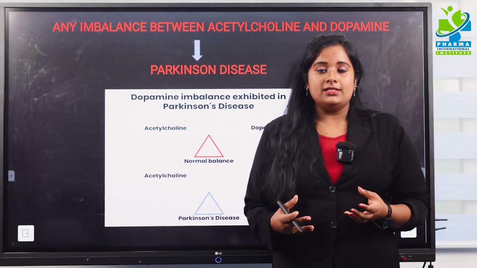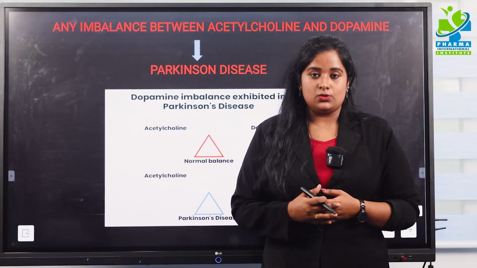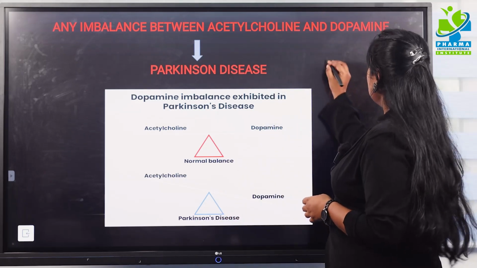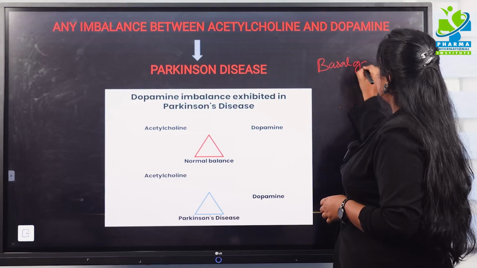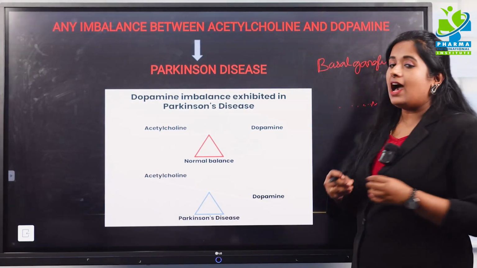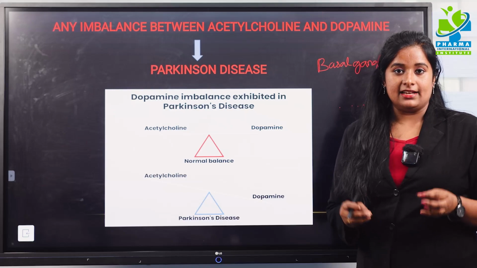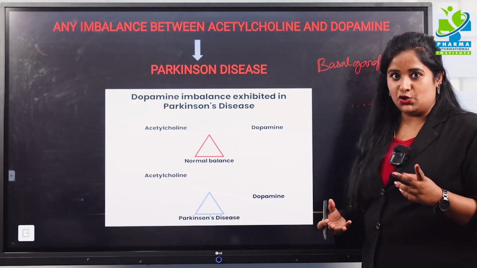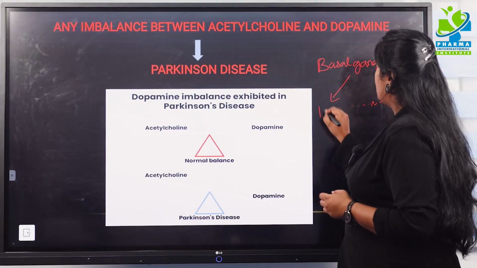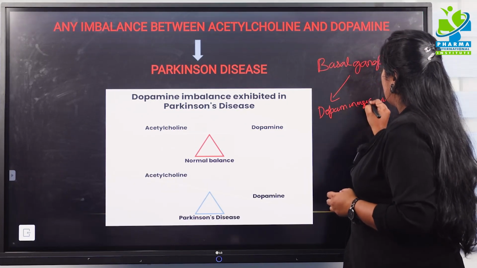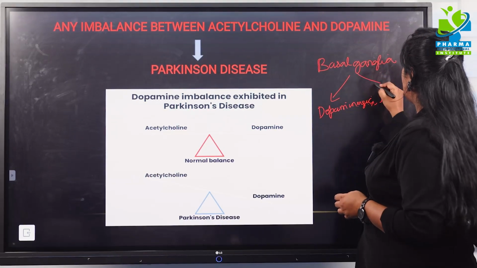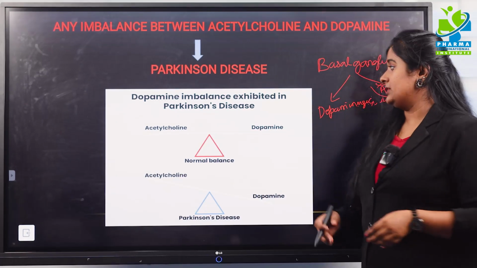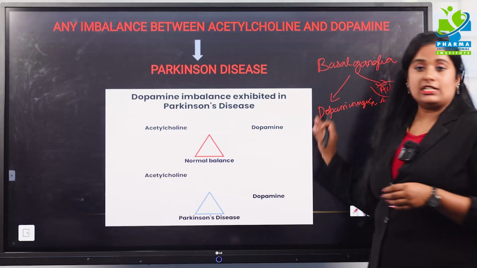Now, what happens in Parkinsonism disease? Why is Parkinson disease caused? Always remember, in the basal ganglia, the output neuron is controlled by two types of neurotransmitter. One is the dopaminergic neuron, and the other one is the acetylcholine neuron or neurotransmitter.